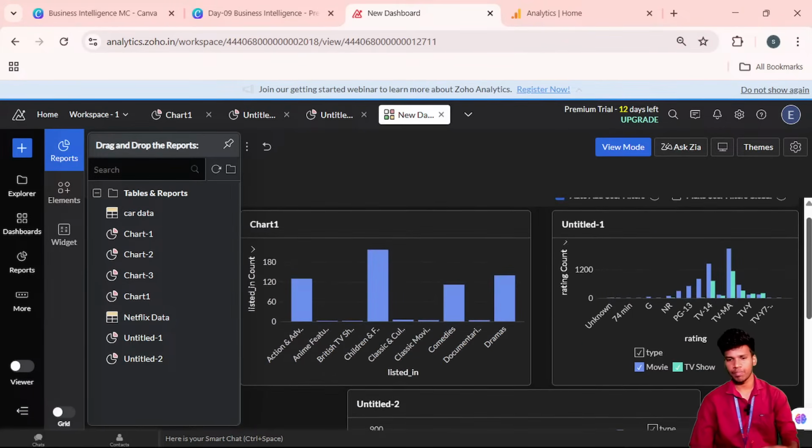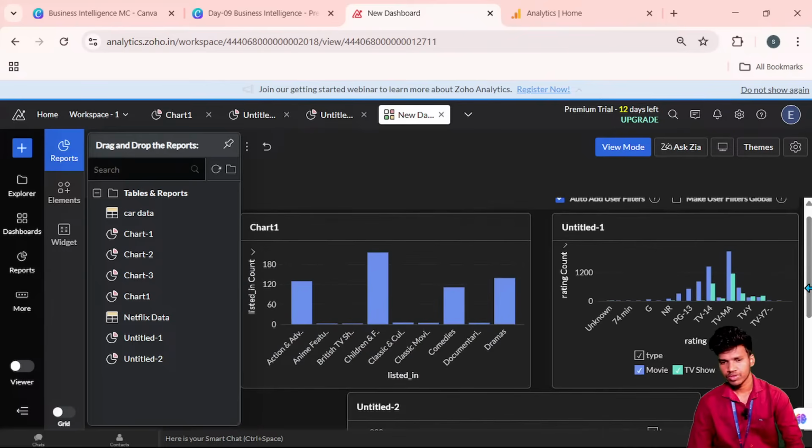So now we can combine everything. Yeah, no, cinema sir, it is not free. So at the beginning of this session I told you, right? Once you see this, the premium trial is here. So in my mail ID there are only 12 days left for that particular free trial. So it's a paid tool, but you have a free trial for some days.